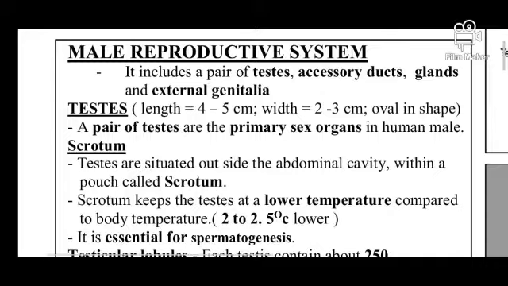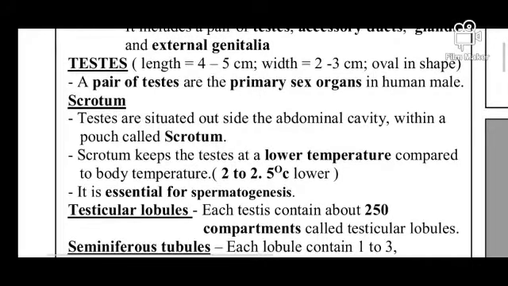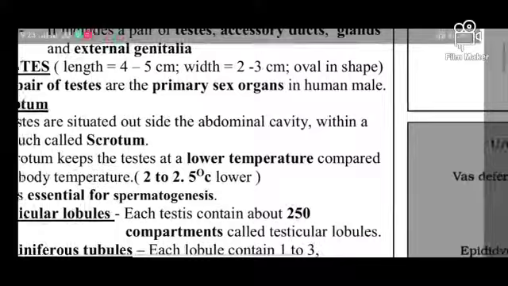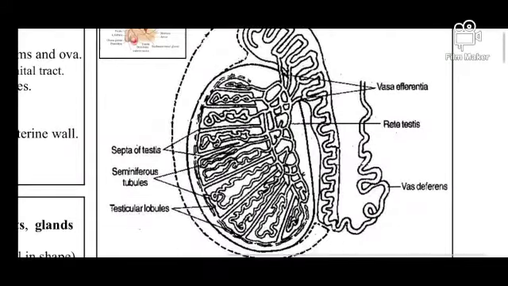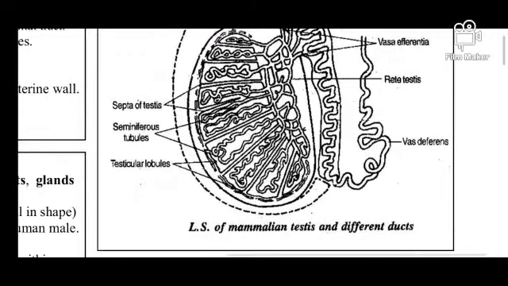So in the human male, what are the primary sex organs? We can say the testes are the primary sex organs. After that, the scrotum. Right over here, if you see the figure, this is known as your testis. I am just showing you.